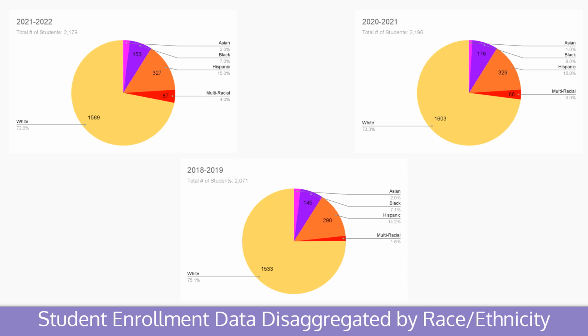Our smallest student community is the Asian community. In 21 and 22 and in 18 and 19, the Asian community was 2%, and now the Asian population is at 1% in 20 to 21.